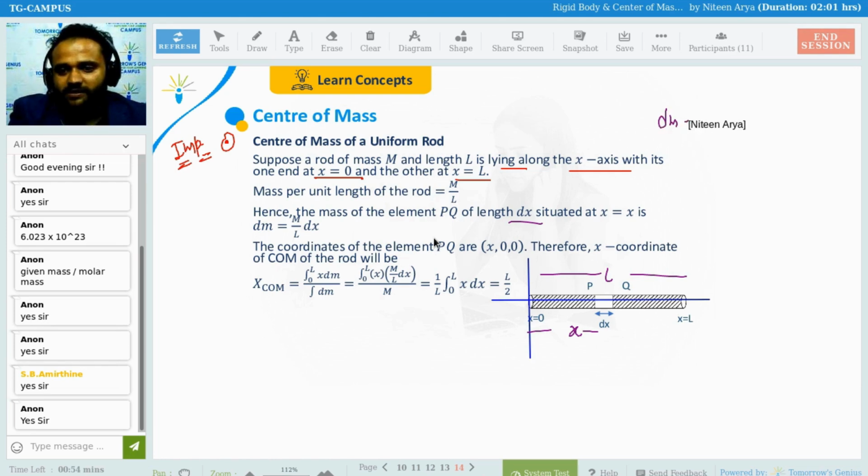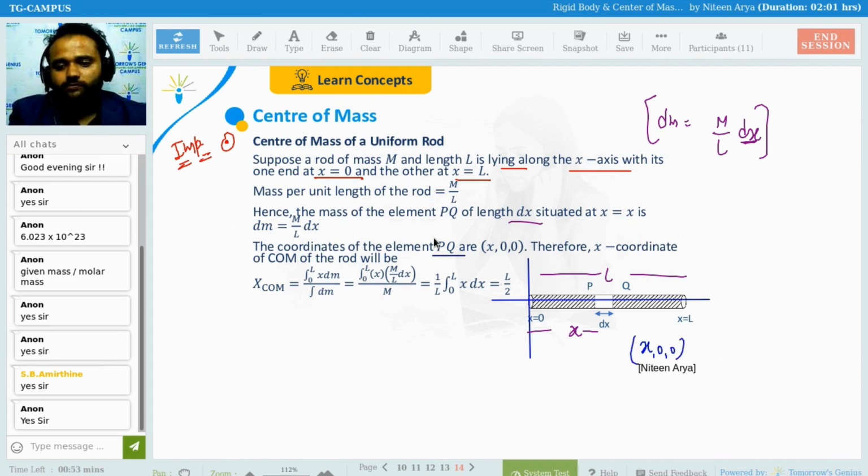Clear? This small mass is nothing but mass density, which is m by L, into dx, as simple as that. Because dx is the small length and that is your mass density. So that is how we can find dm. Now we can see one important thing. The coordinates of the center of the element PQ are (x, 0). Because this small element dx lies on the x-axis, its coordinate is going to be (x, 0).